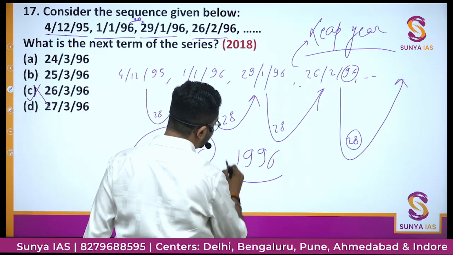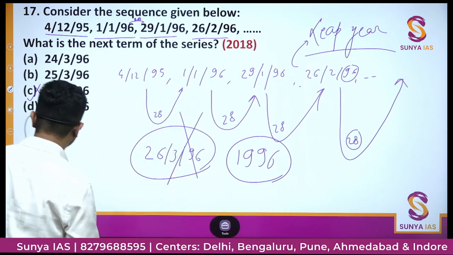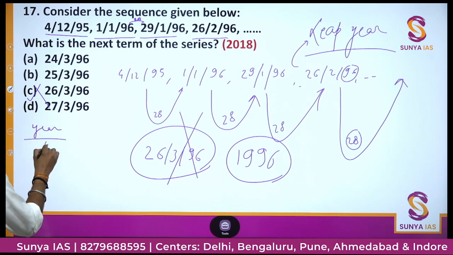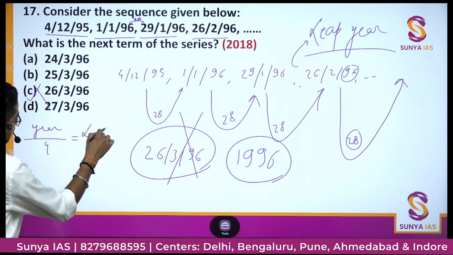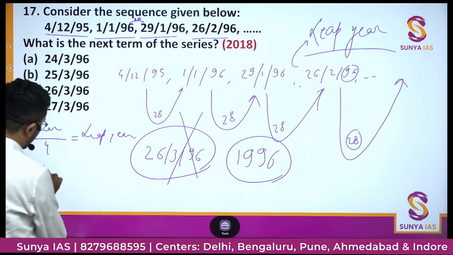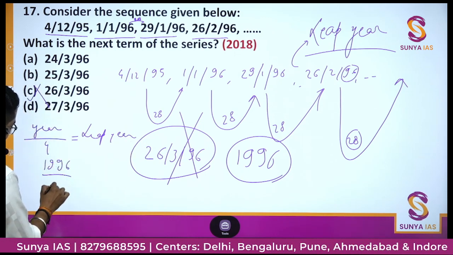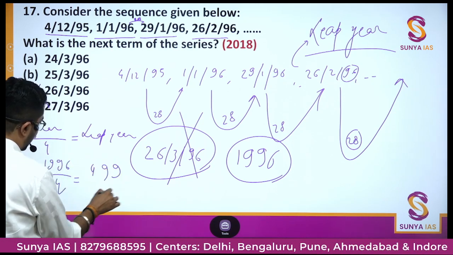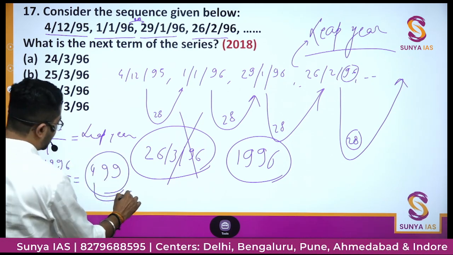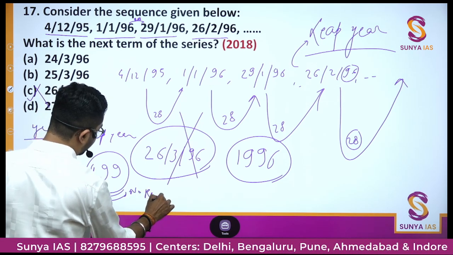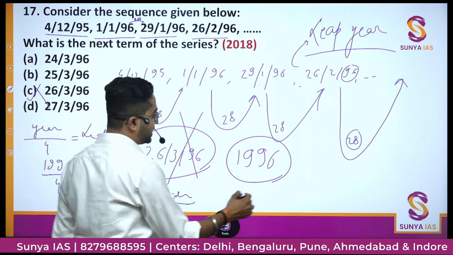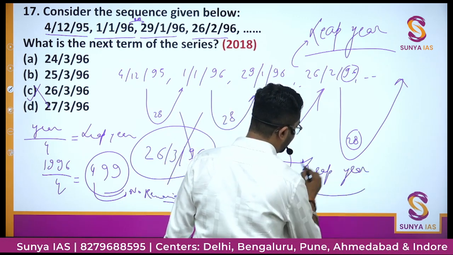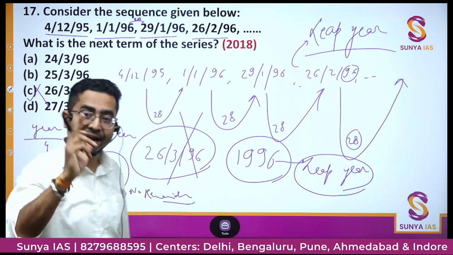And what is the method of checking leap year? If year is divisible by 4, then it is leap year. So if you divide 1996 by 4, this comes 499 with no remainder, completely divisible. That means this year 1996 is a leap year. If this is a leap year, then there will be 29 days in February.